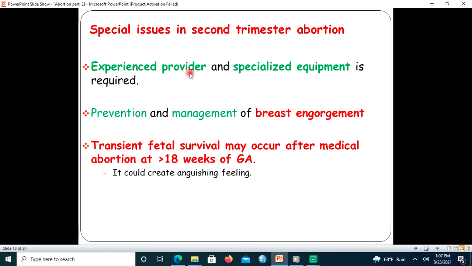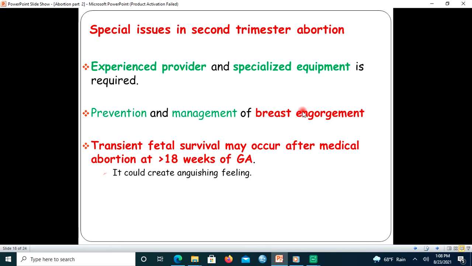hospital. The other thing is prevention and management of breast engorgement, because if the pregnancy is within the second trimester, that means if it is between 12 weeks up to 28 complete weeks of gestational age, we call this second trimester abortion.